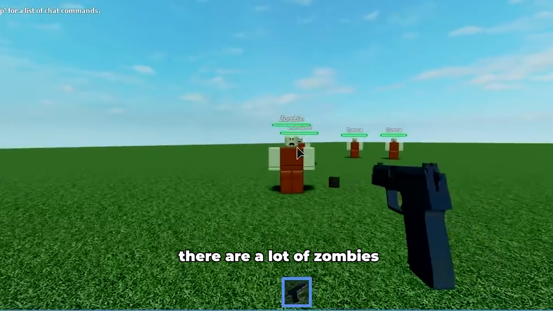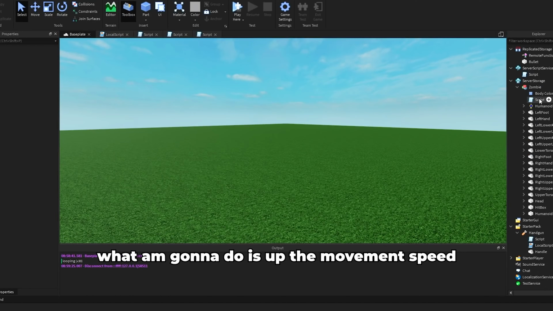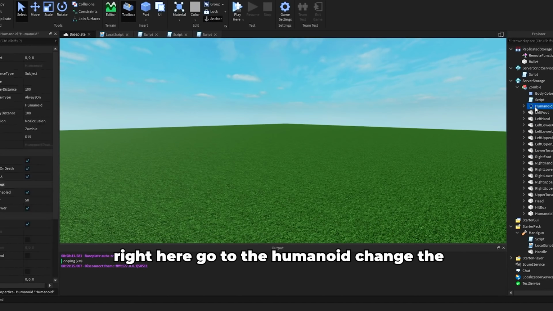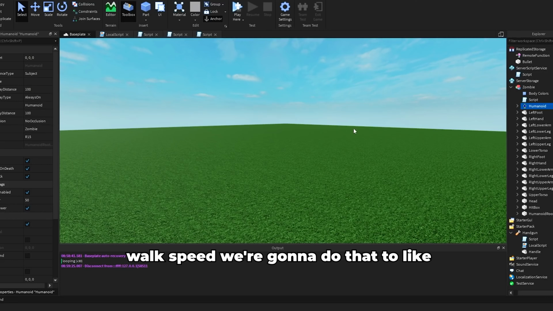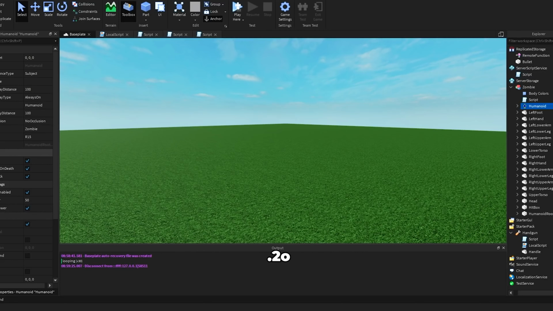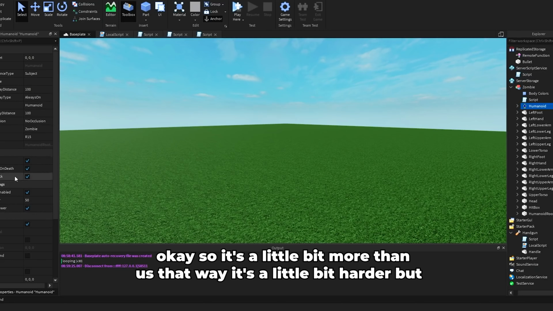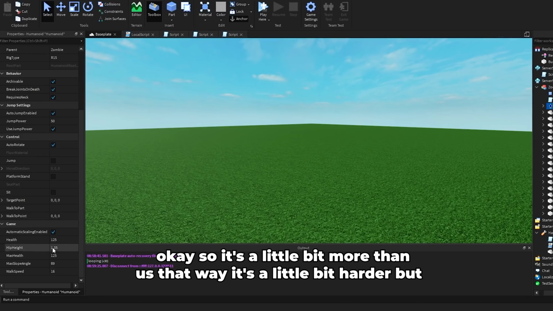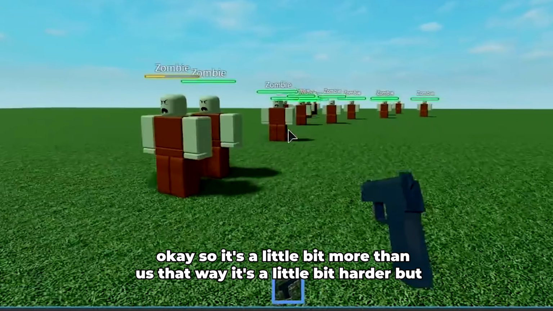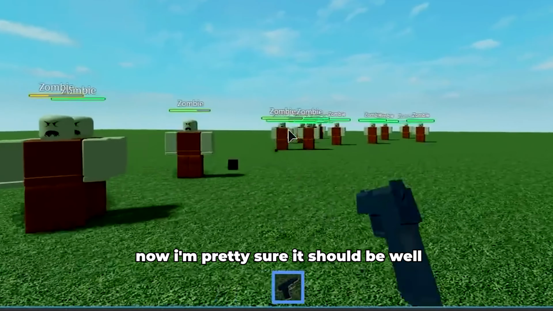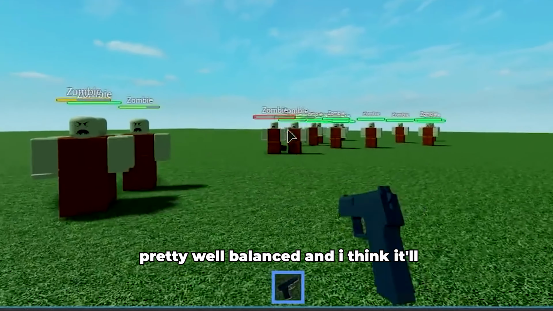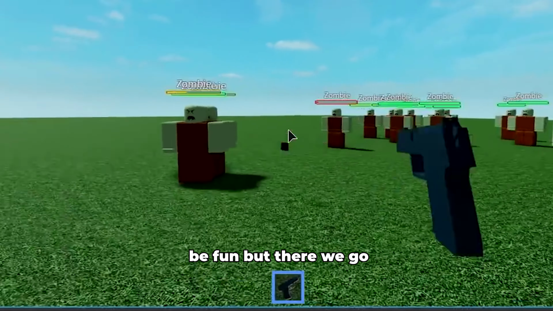The only thing I'm going to do instead is actually up the movement speed a little bit. All I have to do to do that is just go to the zombie right there, go to the humanoid, and change the walk speed. All right, we're gonna do that to like 20. Okay, so it's a little bit faster than us. That way it's a little bit harder, but now I'm pretty sure it should be pretty well balanced, and I think it'll be fun. But there we go.